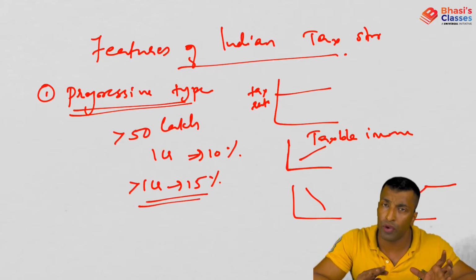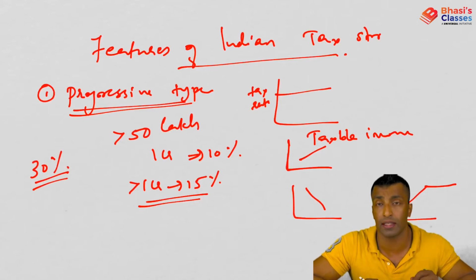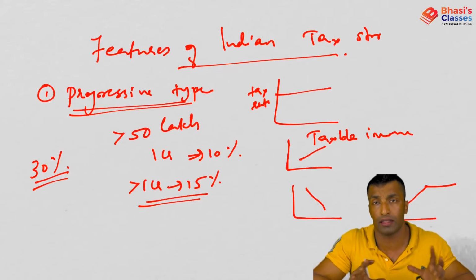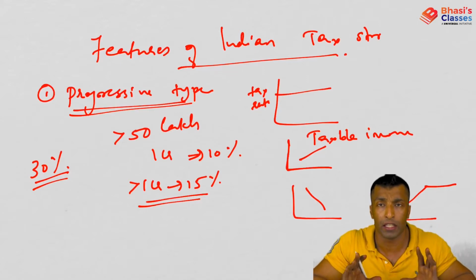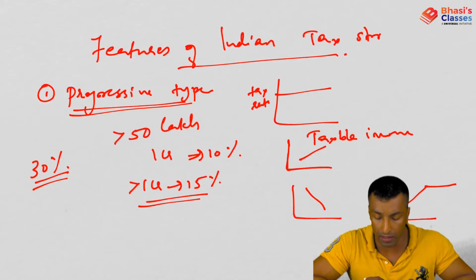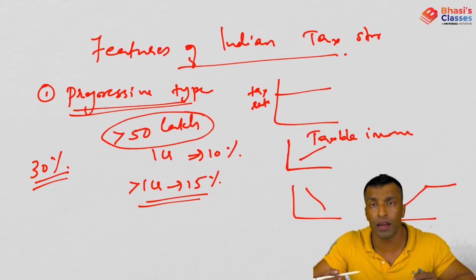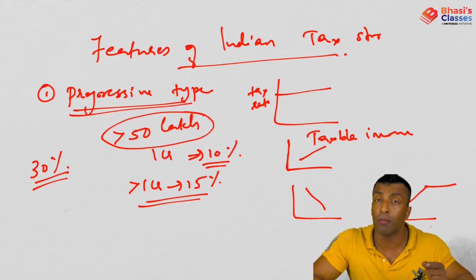Already, if your income is above 10 lakh, you are generally supposed to pay 30% as tax. The tax slabs we have discussed: 0 to 2.5 lakhs is exempted, 2.5 to 5 is 5%, 5 to 10 is 20%, and more than 10 lakh you are supposed to pay 30%. This 50 lakhs is coming under 30%, but if it is above 50 lakhs, you have to pay 10% more.